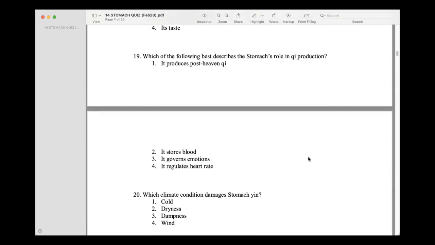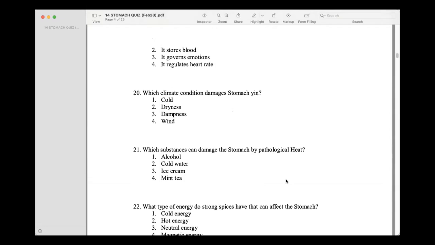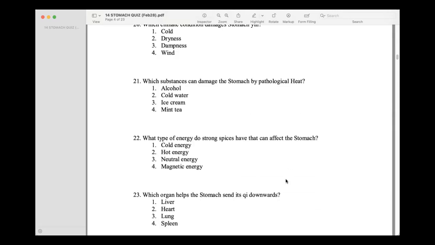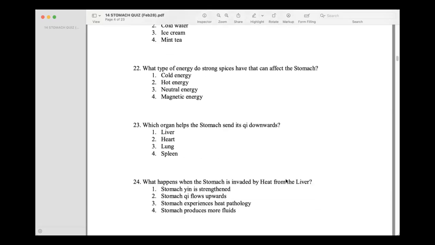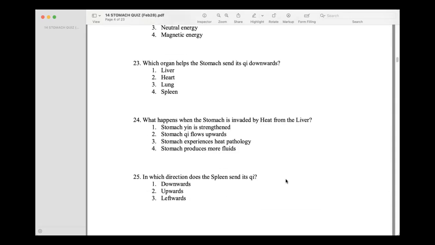Which of the following best describes the stomach's role in qi production? It produces post-heaven chi. Okay. Which climate condition damages stomach yin? Dryness. Which substances can damage the stomach by pathological heat? Alcohol. What type of energy do strong spices have that can affect the stomach? Hot energy. Which organ helps the stomach send its qi downwards?